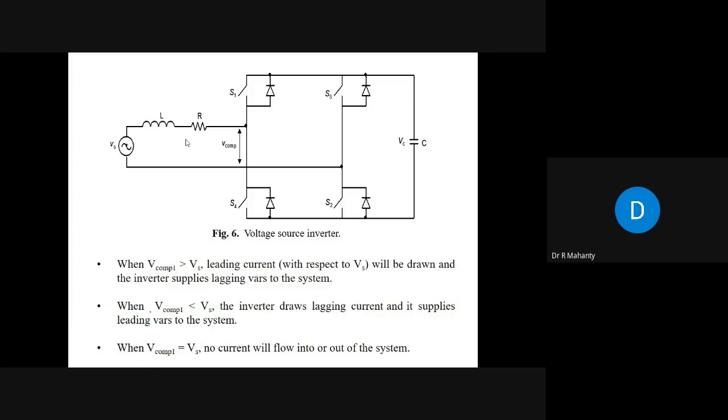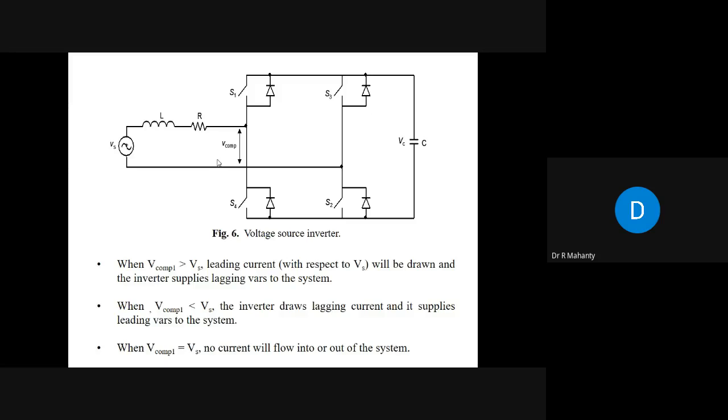Therefore, this voltage source inverter can behave both as a capacitor or as an inductor, depending upon the value of V compensation 1. And how will you control V compensation 1? By controlling the switches of this inverter.